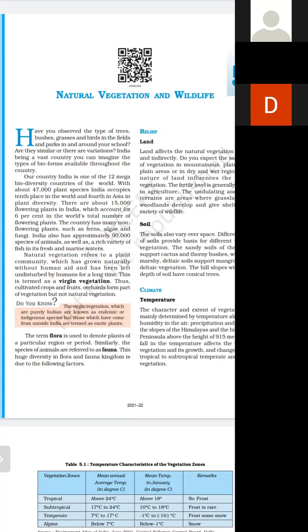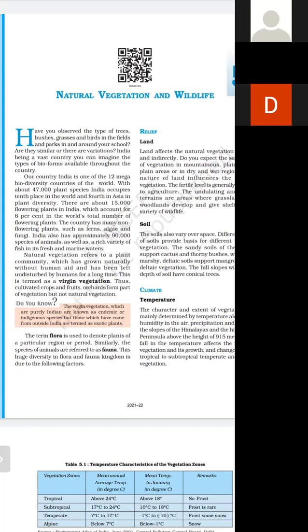The undulating and rough terrains are areas where grasslands are there, woodlands are there, and shelter to be developed for variety of wildlife. Right? तो ये लैंड के ऊपर डिपेंड करते हैं. इट मींस क्या हुआ, हिंदी वी कॉल इट कि as land differ from place to place, right?